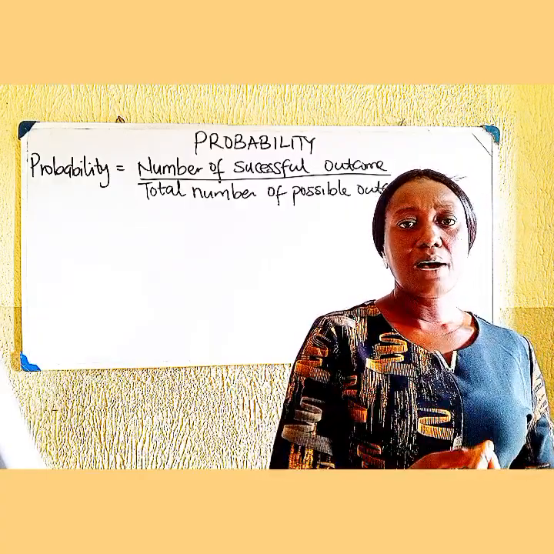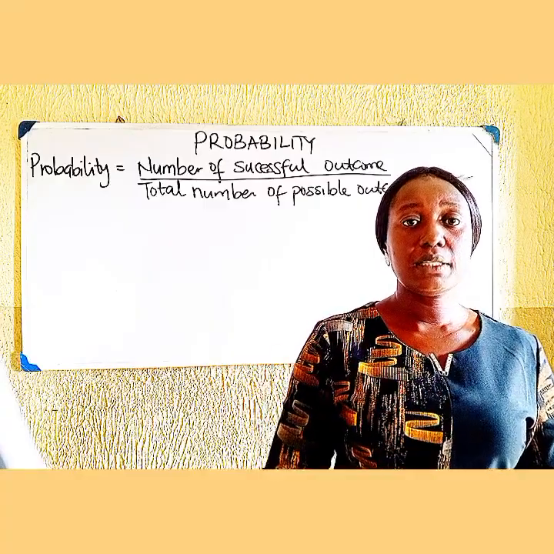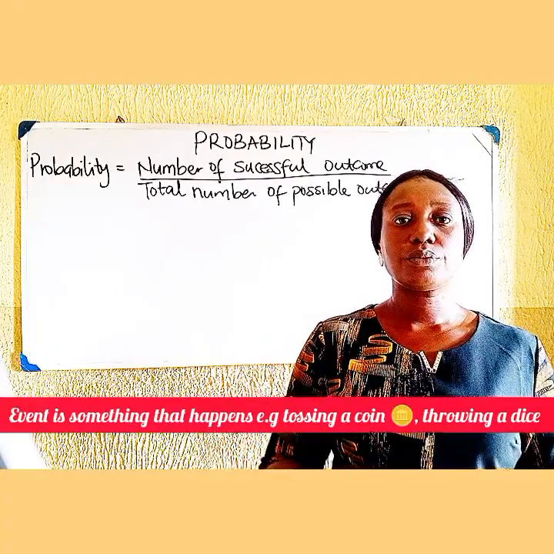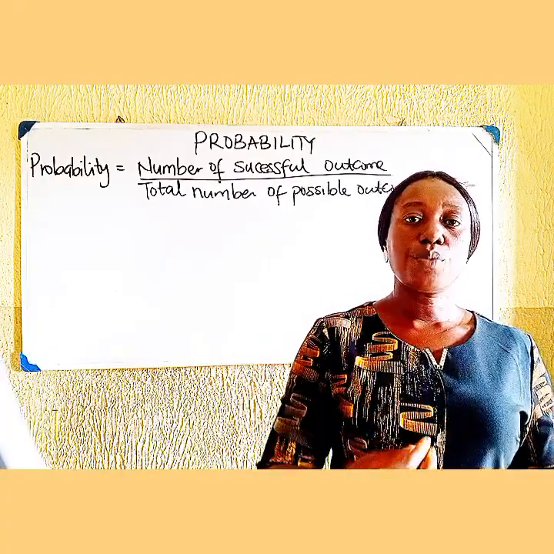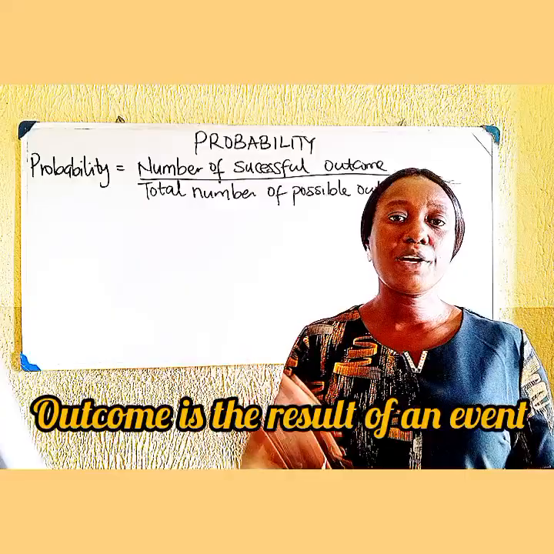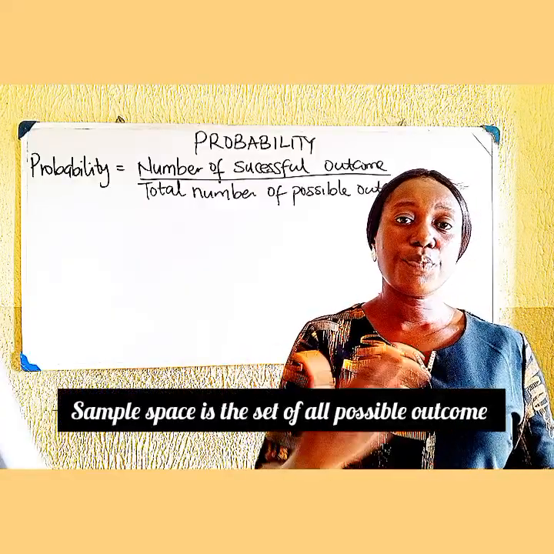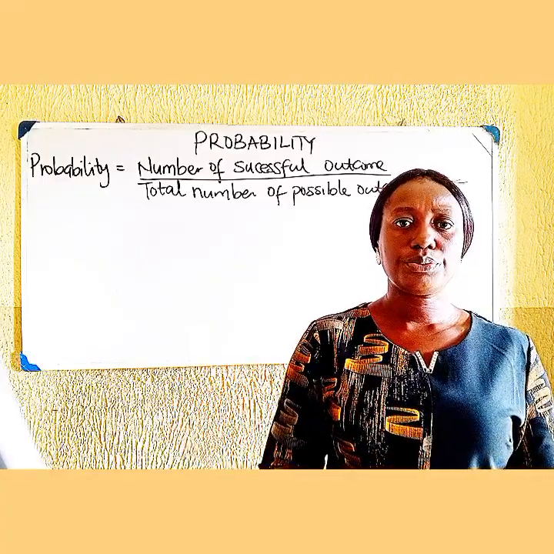Now, there are some terms associated with probability. Something like event. Event is something that happened. Outcome. Outcome is the result of an experiment. Sample space. Sample space is the set of possible outcomes.